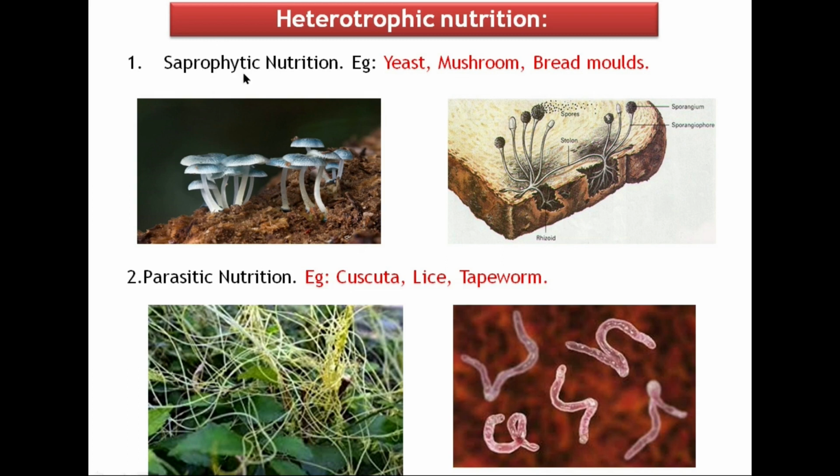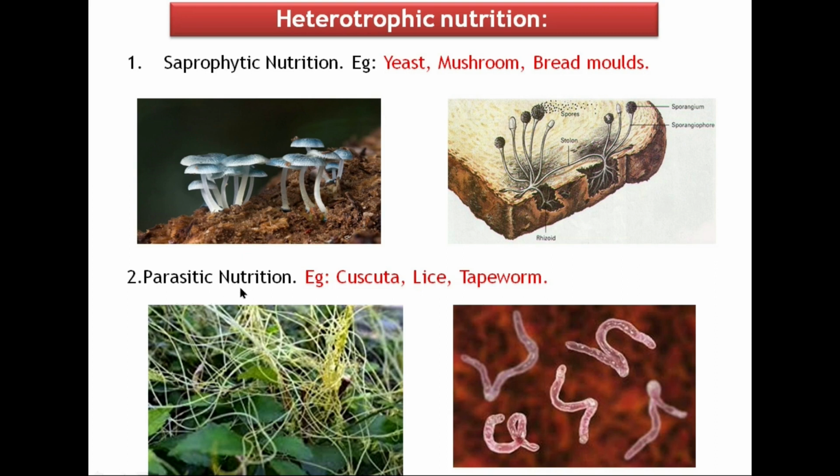Saprophytic nutrition. This is the process of nutrition in which organisms obtain their food from decaying organic matter. They break down the food material outside the body and then absorb it. Example: yeast, mushroom, bread molds, etc.